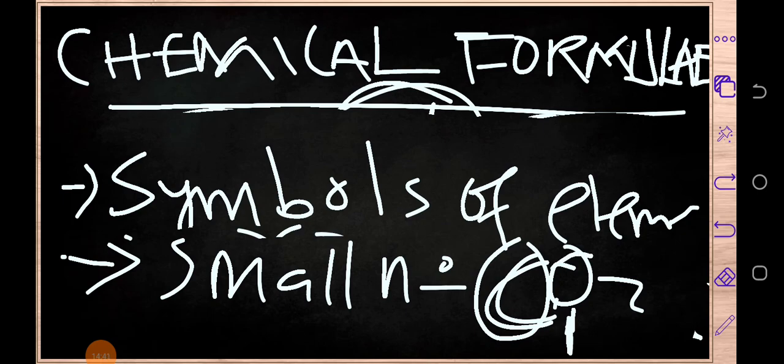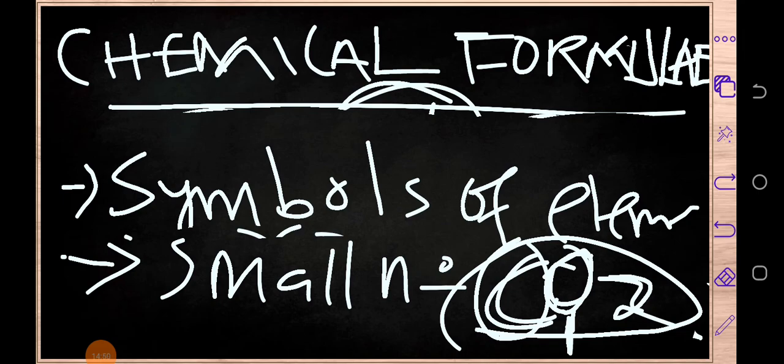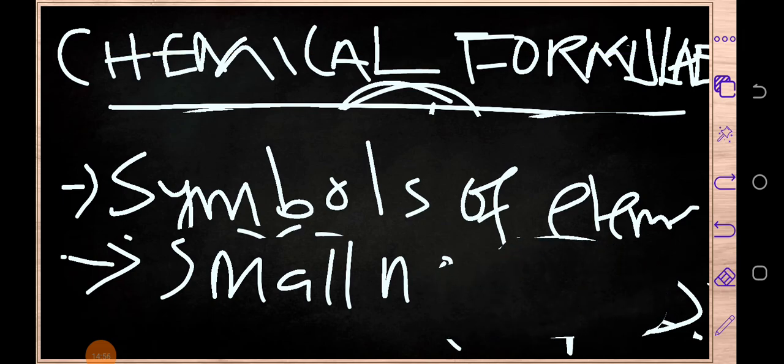Then here, as you can see, we've got this 2, and this shows us that this molecule has got how many oxygens? Has got 2 oxygens.